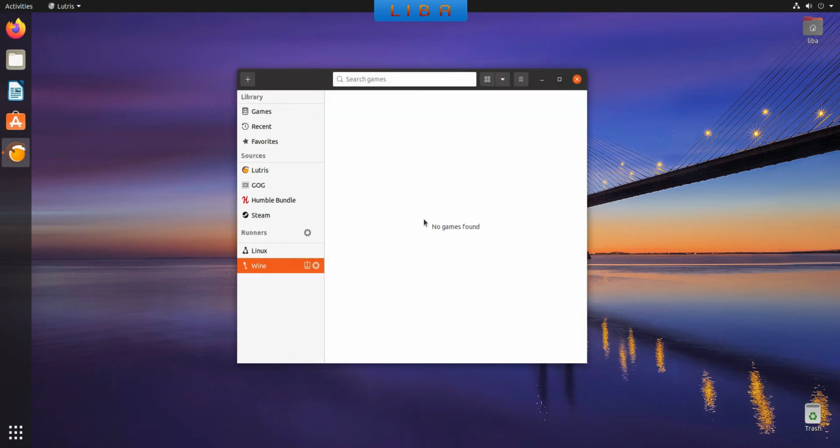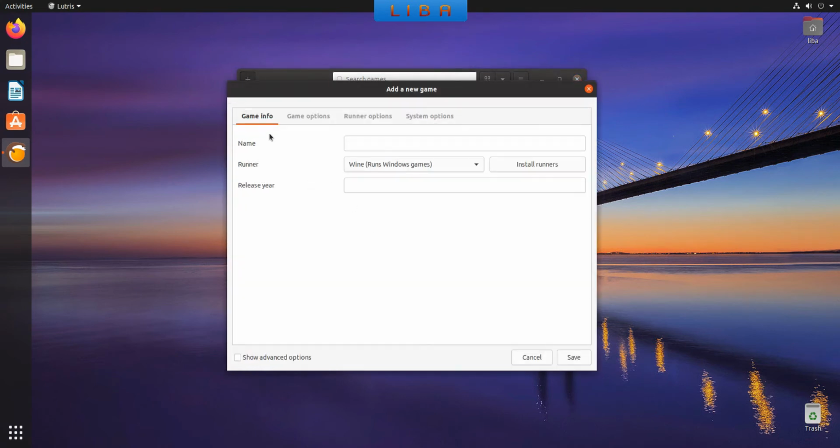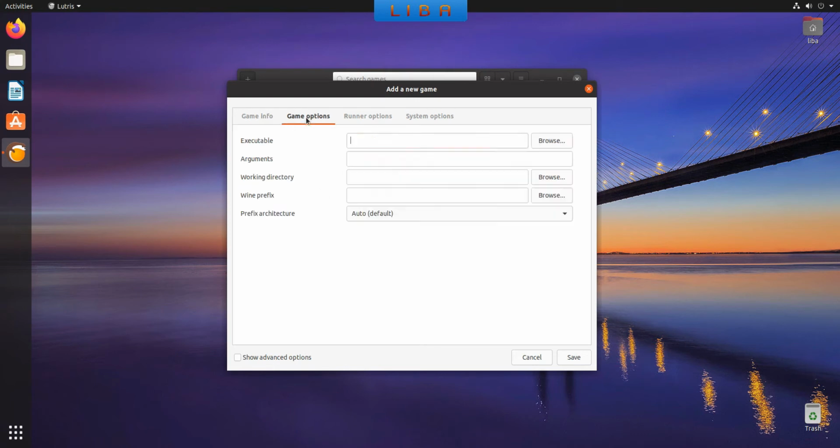Now, click on this little square here to add Smeet. In the game info, in the name field, write Smeet. In runner, choose Wine, Run Windows Game. Click on Game options.